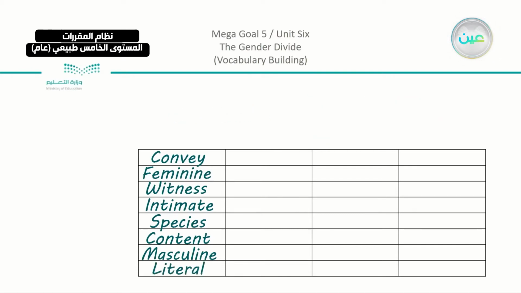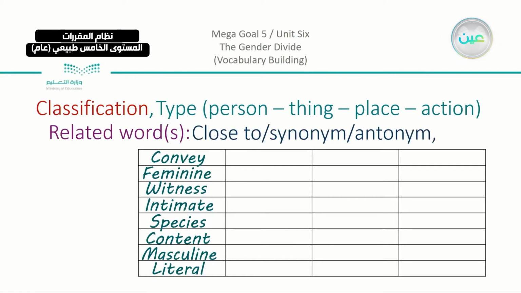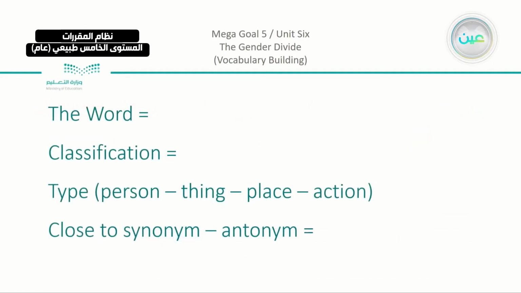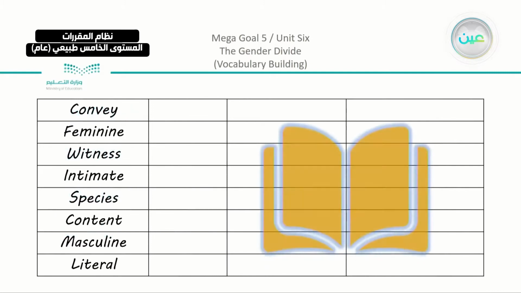We are going to go past them again in the second part, which is the reading. We are going to mention, inshallah, the classification, the type. Does it concern a person, a place, a thing, or an action? We also have related words, the ones close to it. They can be synonyms or antonyms and so on. So we are going to fill this information in the table within our reading lesson.